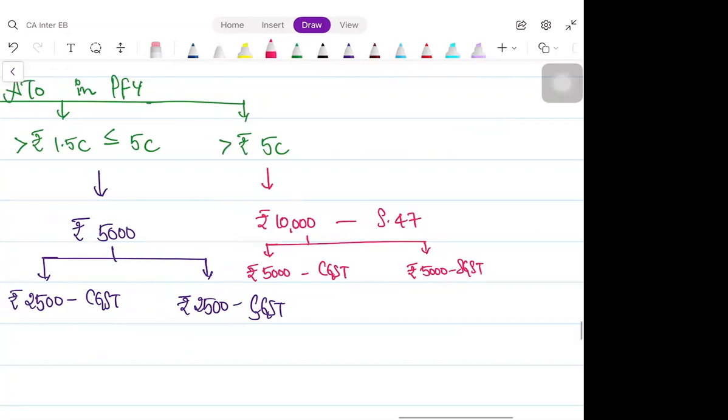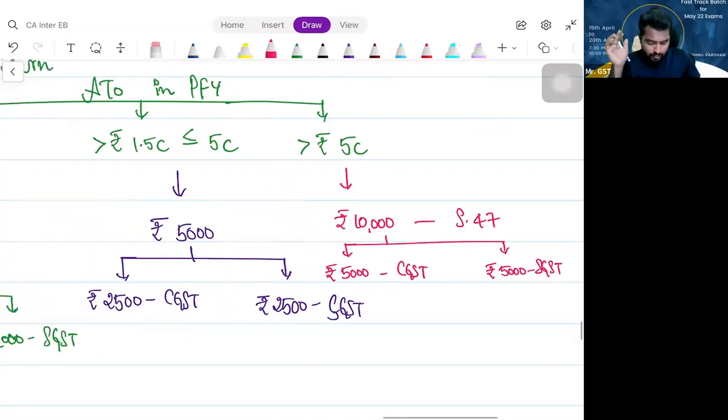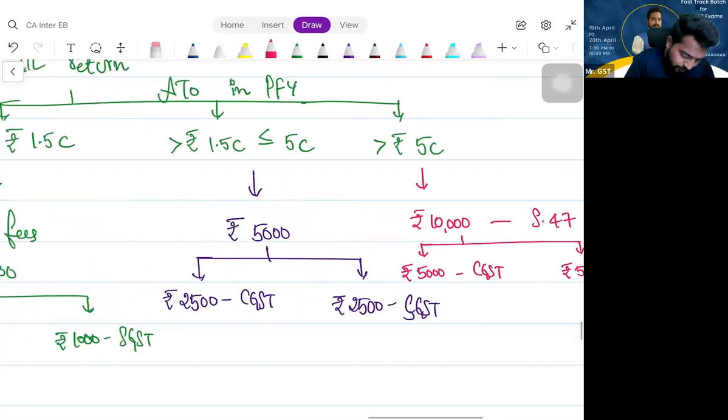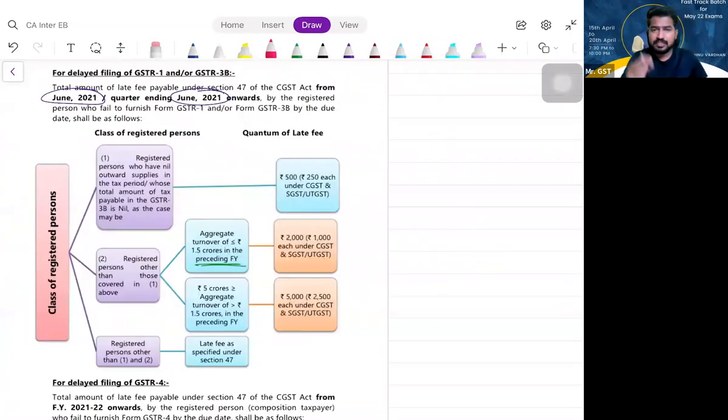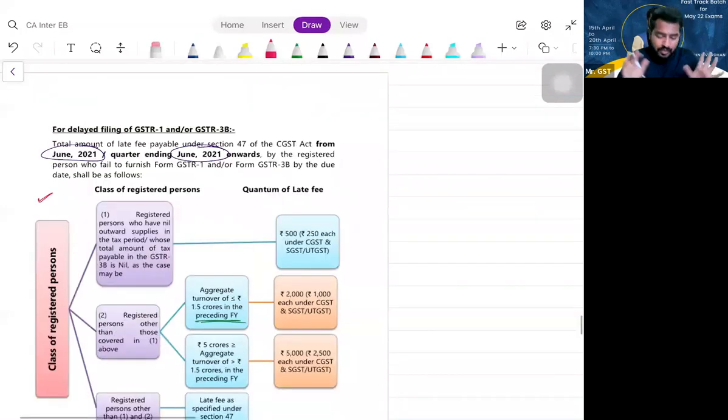But if it is GSTR 1 and 3B, fine. It is for GSTR 1 and 3B. I'll give you time to copy. Just first let us finish the concept. So 1 and 3B, fine.